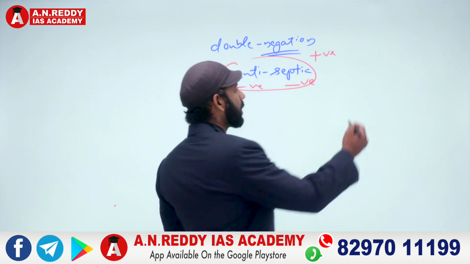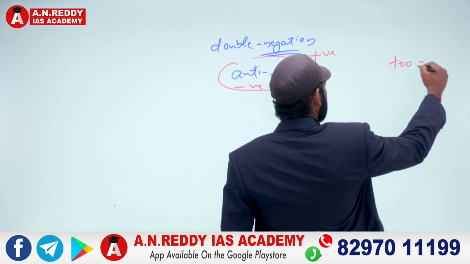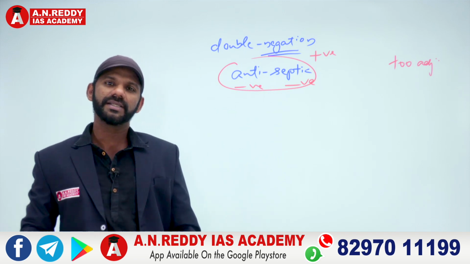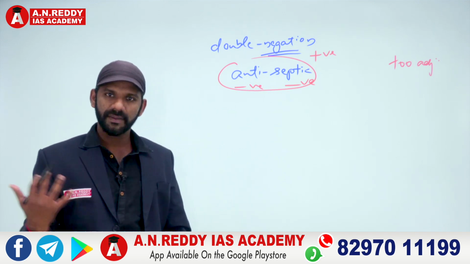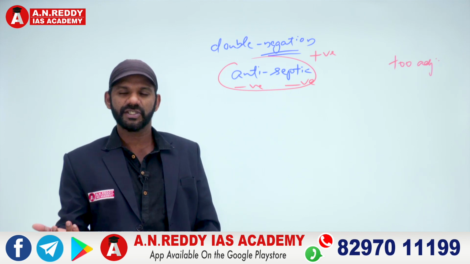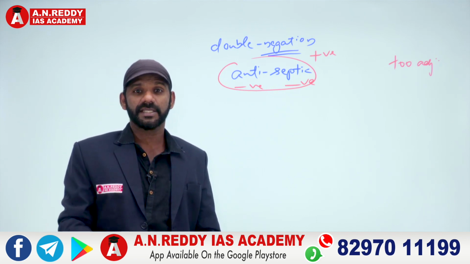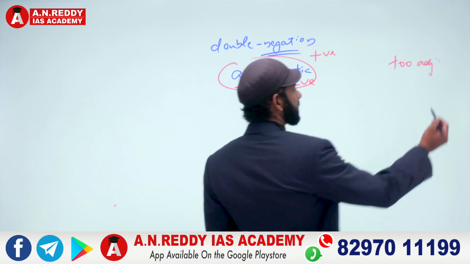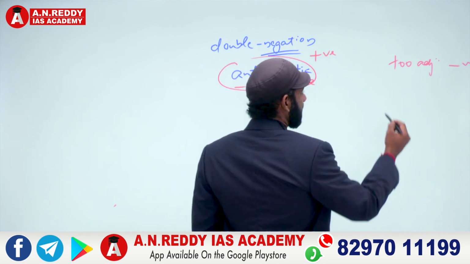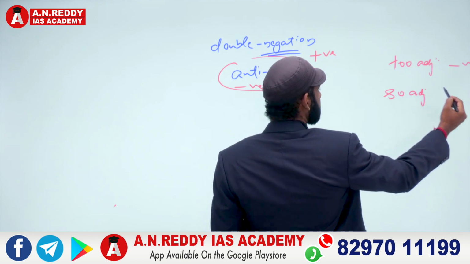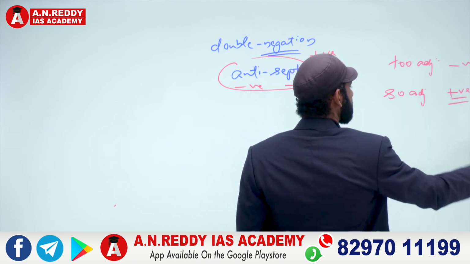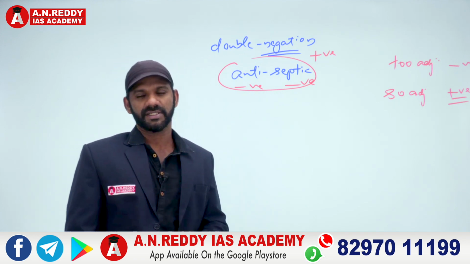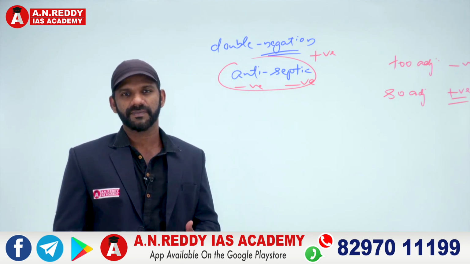Now, TOO, when it comes with an adjective, you know what an adjective is, right? Any word that describes a noun or a pronoun is termed as an adjective, like beautiful, intelligent, honest, sincere, handsome and all. When TOO comes with an adjective, it is negatively charged. When so comes with an adjective, it is positively charged. Right? If I say the boy is too intelligent, negative, positive, negative.